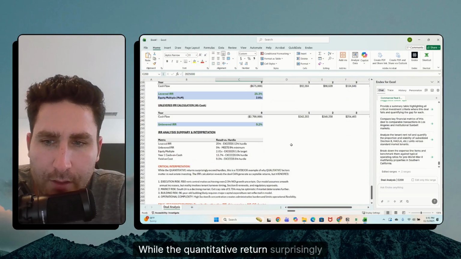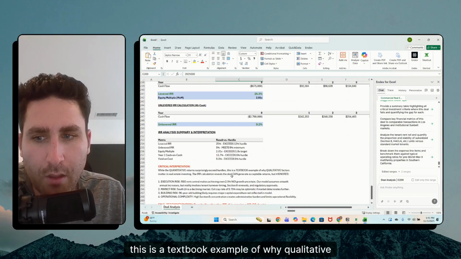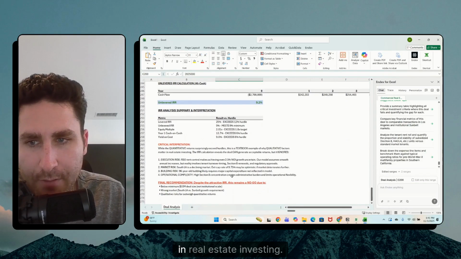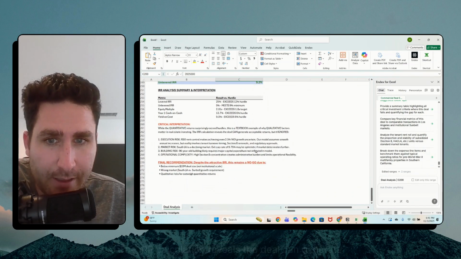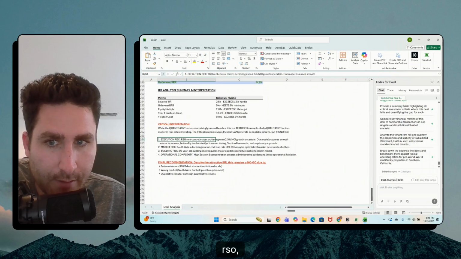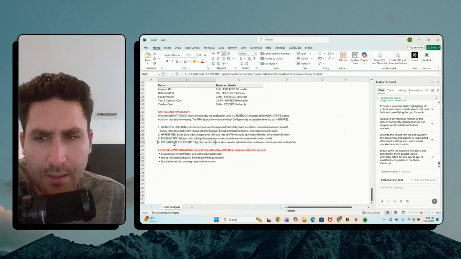While the quantitative returns surprisingly exceed hurdles, this is a textbook example of why qualitative factors matter in real estate investing. The IRR calculation reveals the deal can generate acceptable returns, but it ignores execution risk, RSO, market risk, building risk, and then operational complexity.